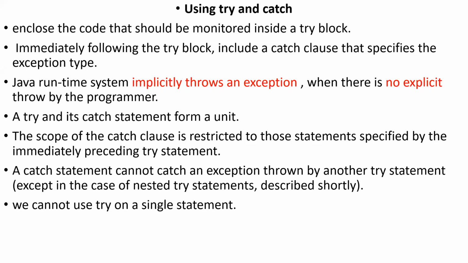Now in a try-catch mechanism, if there is no throw word, then the JVM, the Java runtime system, automatically performs the throw implicitly. It automatically throws the exception to the respective catch block. So that is also another important concept.